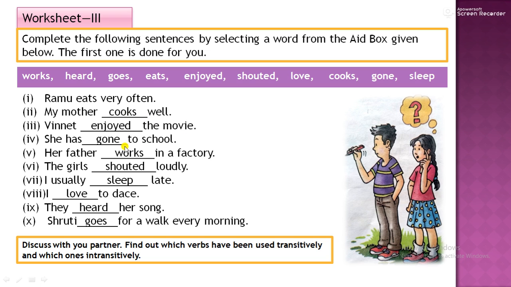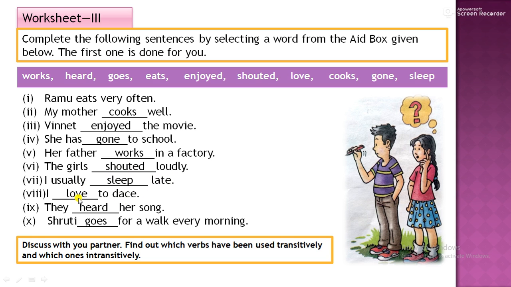Enjoyed the movie. Gone to school. And works in a factory. Shouted loudly. So this is again adverb. Shouted loudly. Adverb means it is not object. Loudly is not object here. It is adverb telling the quality of the verb, or adding information to the verb. So when the sentence is in the form of adverb, even then it is intransitive verb.